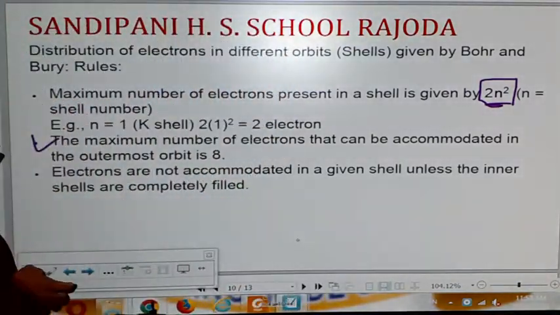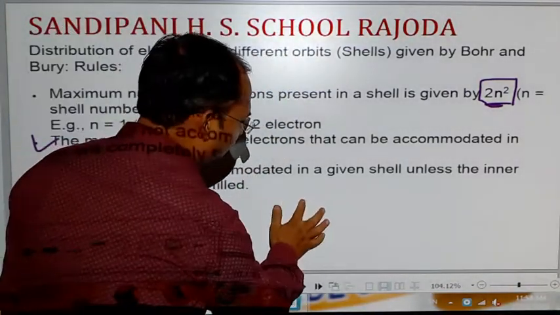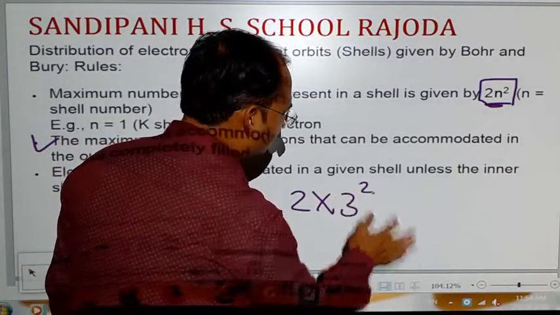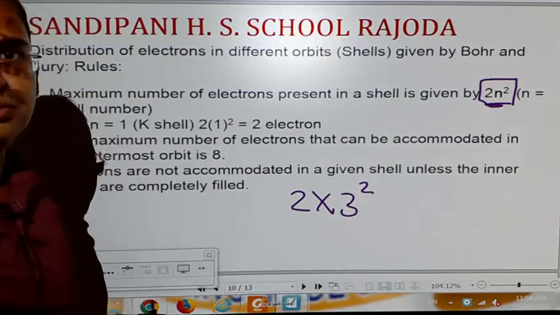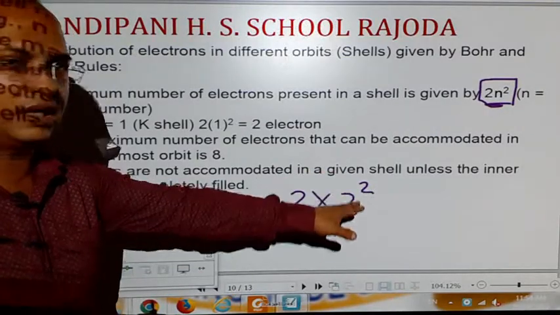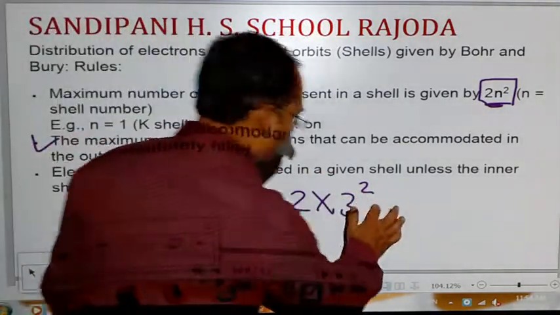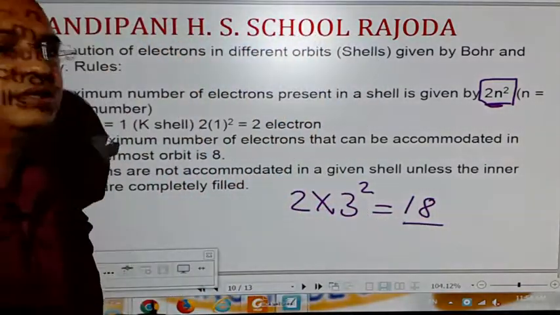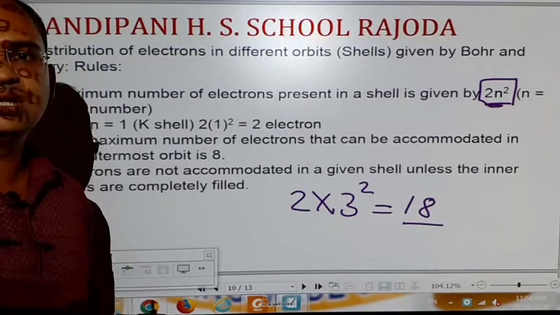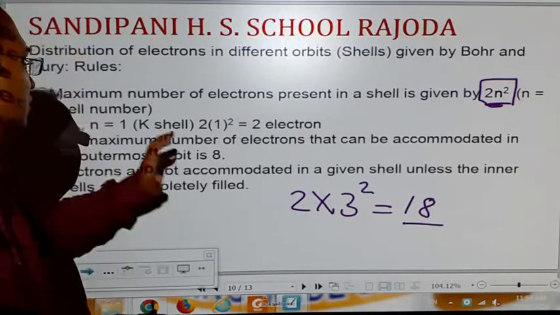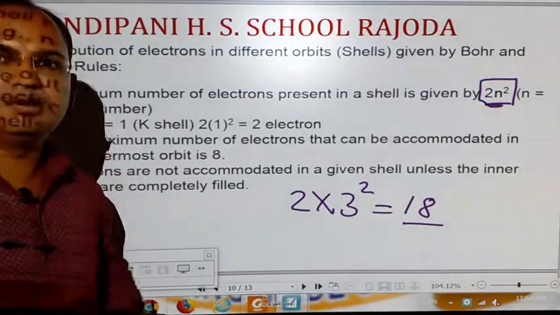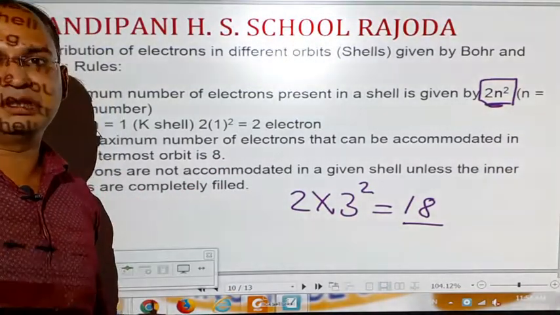According to this formula, 2 multiplied by 3 to the power 2. So 3 3s are 9, 9 2s are 18. Up to 18 electrons may be there in the third shell, or we can say the M shell. But the point is that if the third shell is the outermost shell, then only 8 electrons can be present in it.